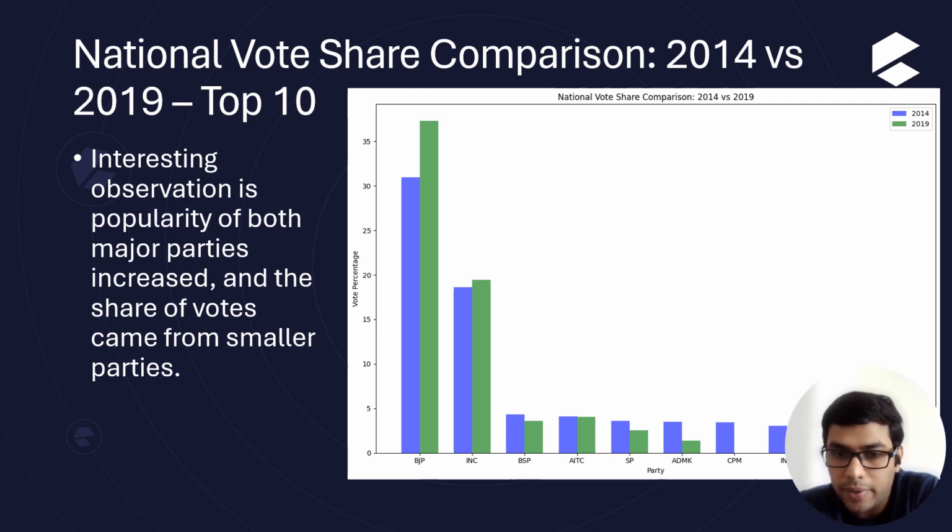to larger parties. Like BJP and Indian National Congress got more votes than they did in 2019, but where are those votes coming from? Those are coming from the other parties that are there. So we can see their vote percentage is going down. In some cases, it's drastic, like zero in the 2019 election.